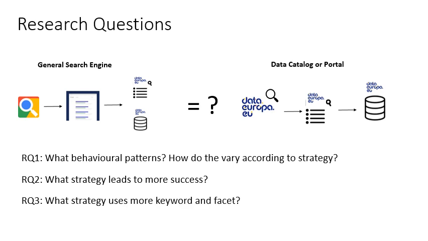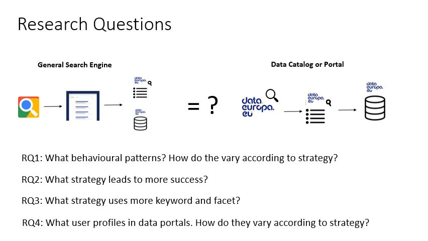What strategy uses more keywords and facets once there is in the data catalog or portal? And what user profiles in data portals? How do they vary according to strategy?